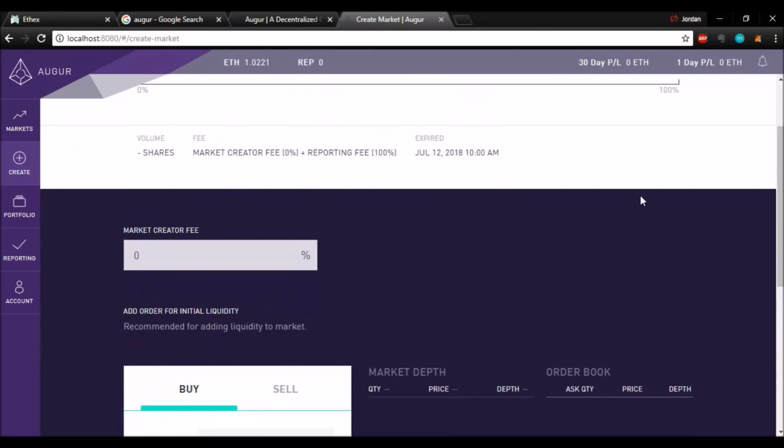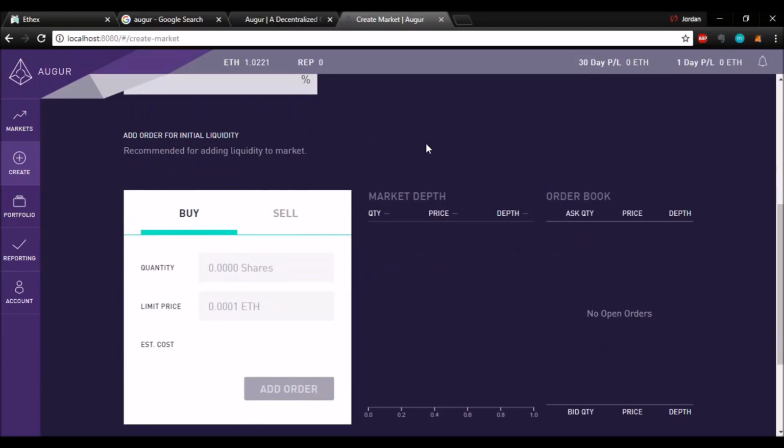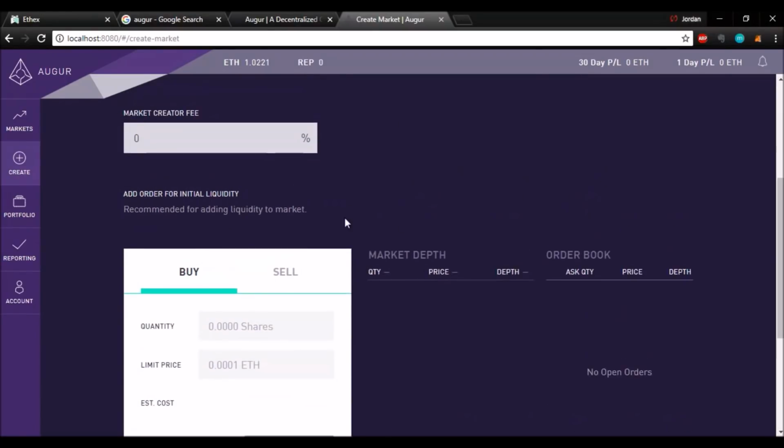Okay, so here's the liquidity tab, and the big things are the creator fee and adding shares to the market. The creator fee just determines what percentage of the winning shares I, as the creator of the bet, receive.